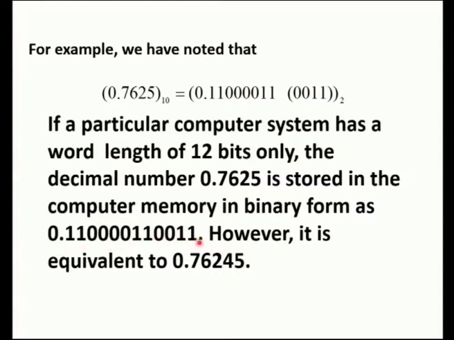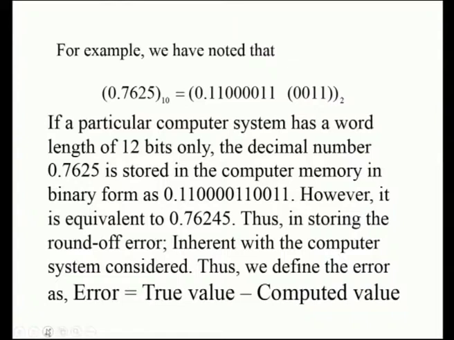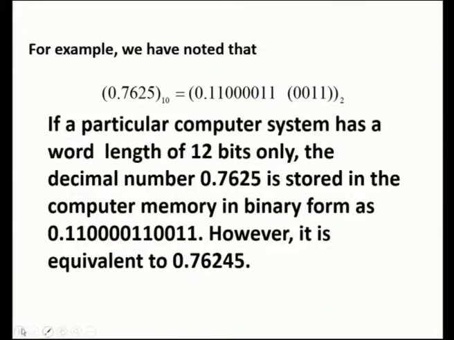Okay, so this is 12 bits. However, it is equivalent to 0.76245. In storing, the round off error is inherent with the computer system considered. Thus, we define the error as a true value minus a computed value. Now, in order to determine the accuracy, the computer system has a word length of 12 bits means 0.76245.